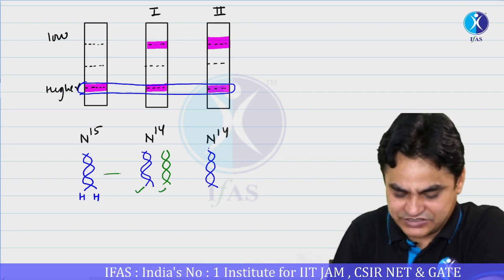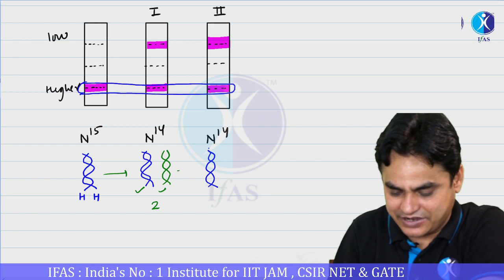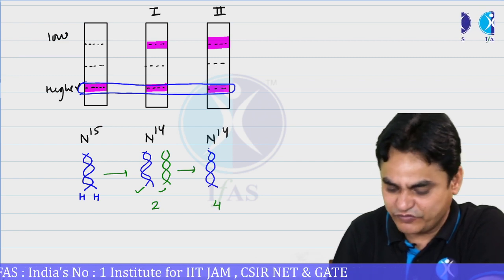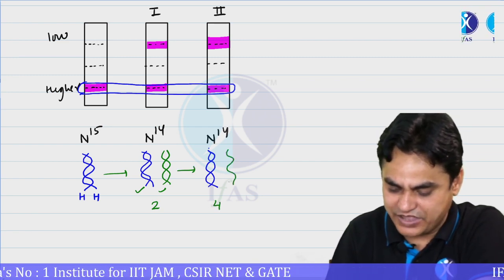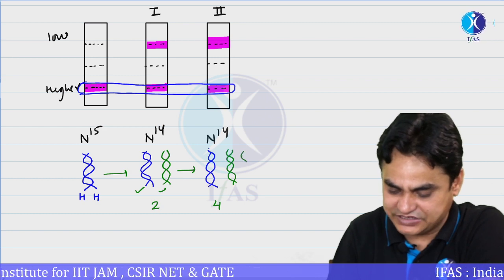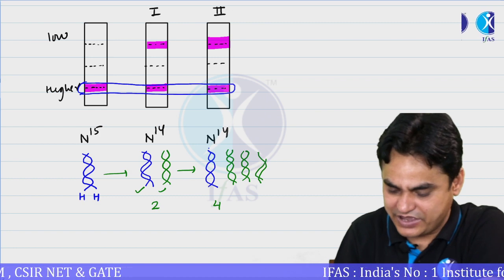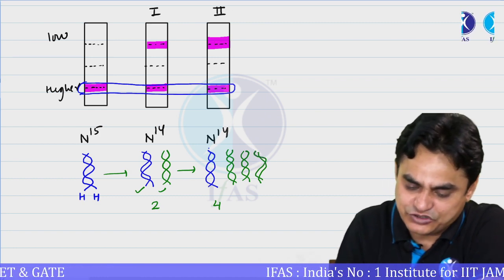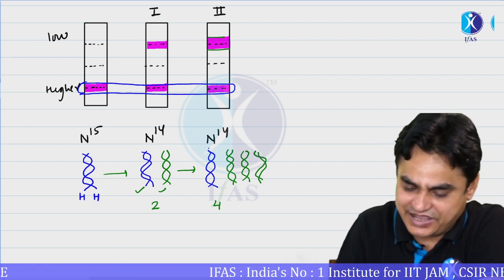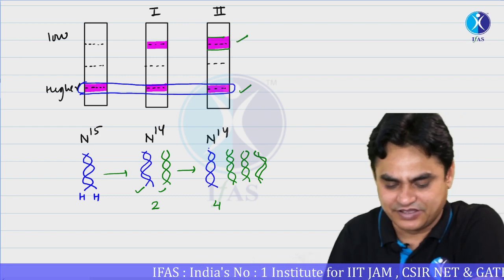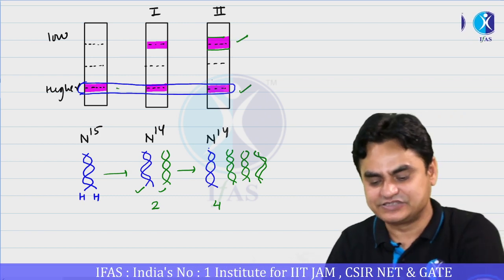Now after one generation there would be two DNA strands, and after the second generation there should be four DNA strands. It means all of them should be of this green type. So that's why the width of this band should be comparatively very large as compared to this band. The width here is exactly the same.